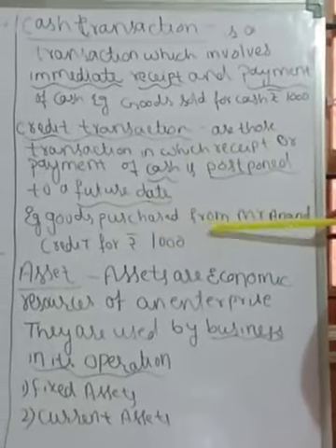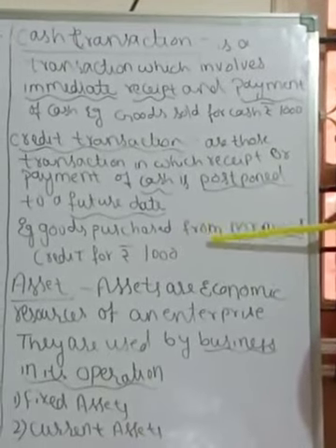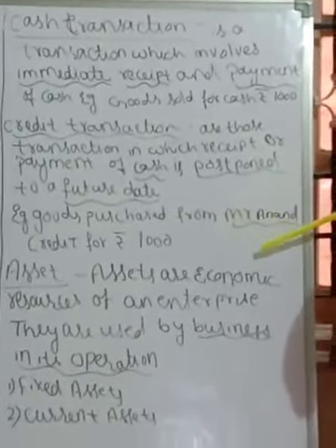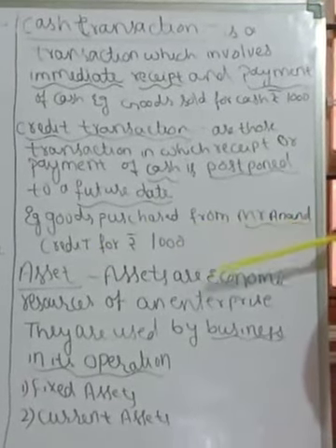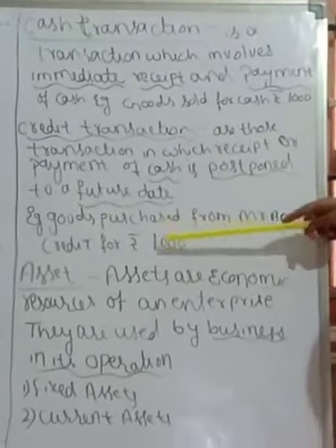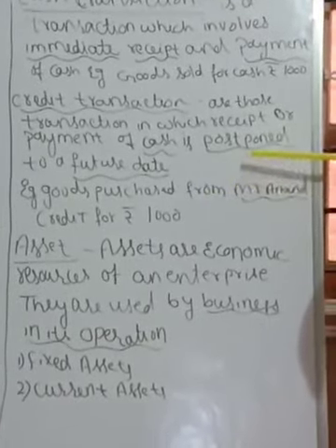Example: goods purchased from Mr. Anand on credit for rupees 1,000. Here he has received goods purchased from Mr. Anand for credit, rupees 1,000. So this is about credit transaction. He is not going to pay immediately; cash is postponed to a future date.